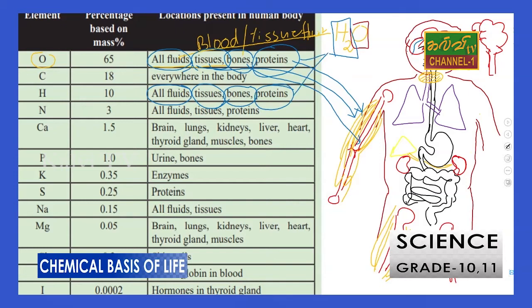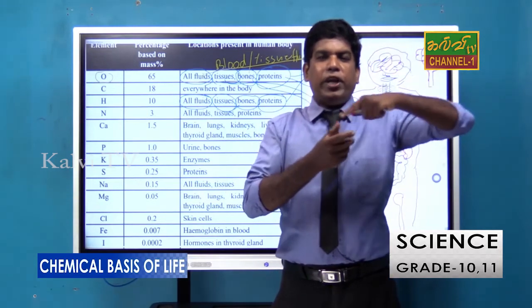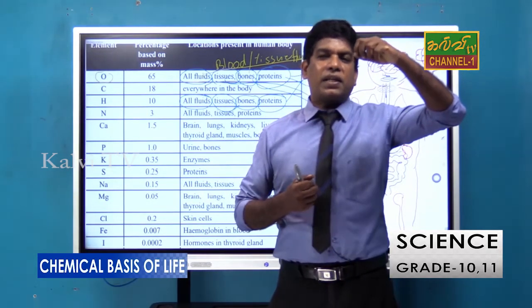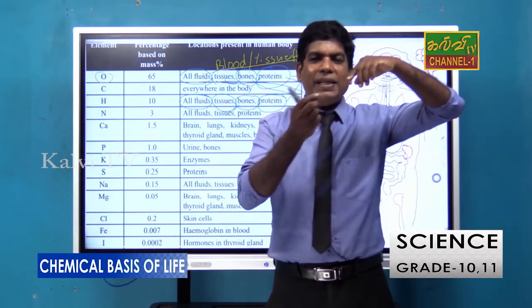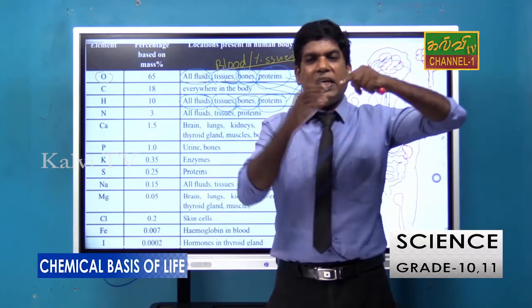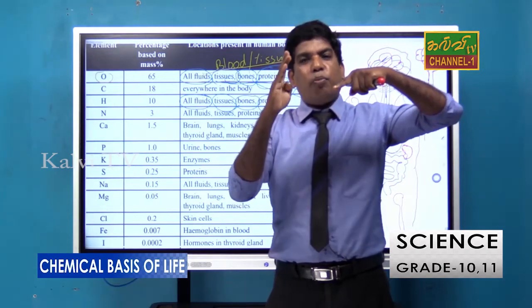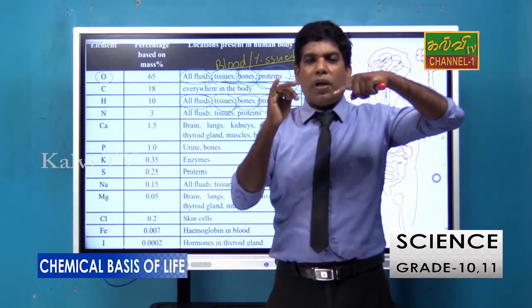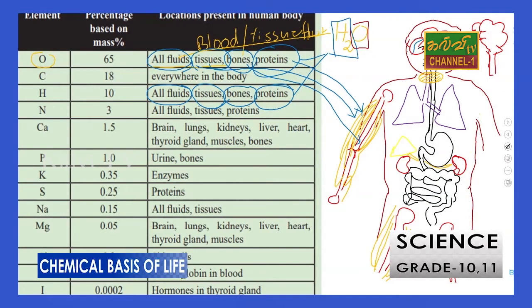Then nitrogen: all fluids and tissues and proteins. You know that when you take fluid from the body, it definitely contains a certain amount of proteins and a certain amount of carbohydrate, because of damaged cells. When you consider the cell membrane, it also consists of carbohydrate, proteins and lipids. Therefore carbon, nitrogen and oxygen are available in these fluids, tissues and proteins.